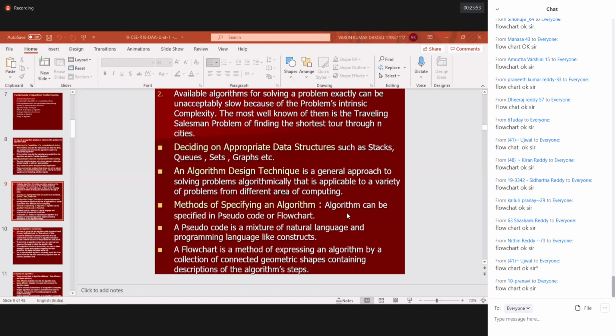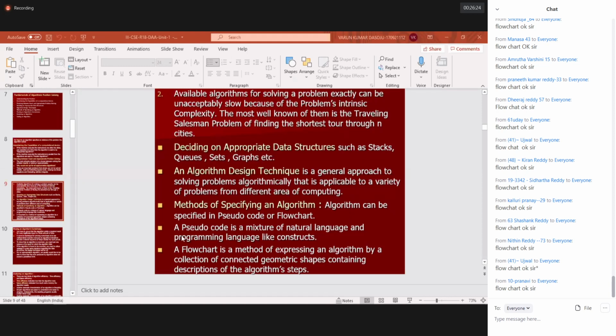So now please understand how I conveyed this address. One way I conveyed the address by plotting the map. The other way I conveyed the address by giving step-by-step instructions. Both ways lead to how to reach my house. Do you understand what I'm saying? The way I'm writing step-by-step is nothing but an algorithm. The way I draw the map is nothing but your flowchart. It's a simple analogy to understand that. So the step-by-step is nothing but pseudocode.